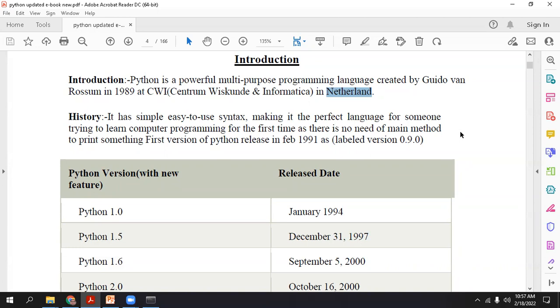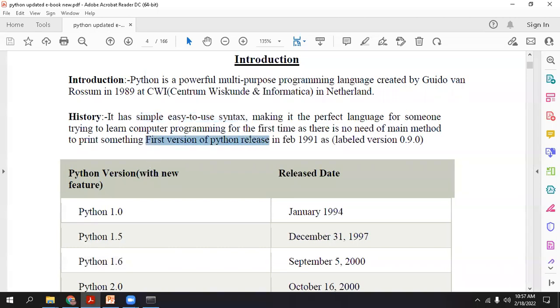At that time, Python was not so popular, but right now it is popular because of its simple and easy to use syntax, and it has an immense powerful set of libraries, modules, and packages, which makes Python one of the most powerful languages in this era.